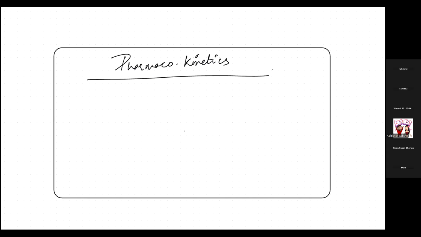The class. So, yes, yesterday we studied about what? We started pharmacokinetics. Basically, we had a very beautiful introduction of pharmacology. Then we dealt with what? Administration of the drug. We discussed what are drugs, how do we administer a drug, what will be the form, what will be the route, isn't it?